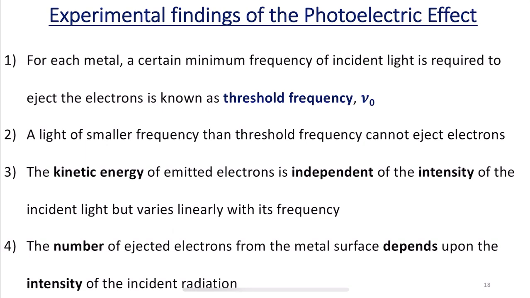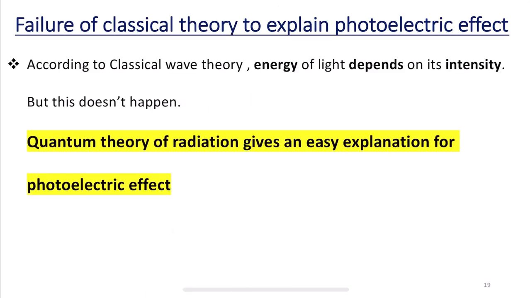And the fourth observation was that the number of ejected electrons from the metal surface depends upon the intensity of the incident radiation. The greater the intensity, the larger the number of ejected electrons. Suppose the intensity of the light made to fall on the metal surface is larger, then definitely the number of ejected electrons is also more. So, these are the important observations made after careful studies of the photoelectric effect under different conditions.